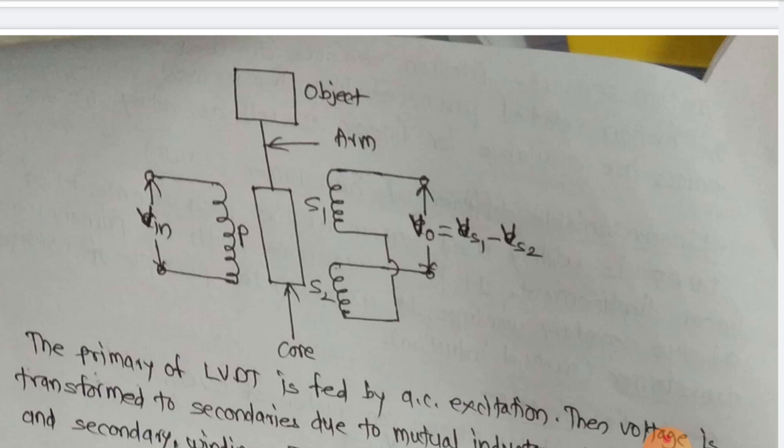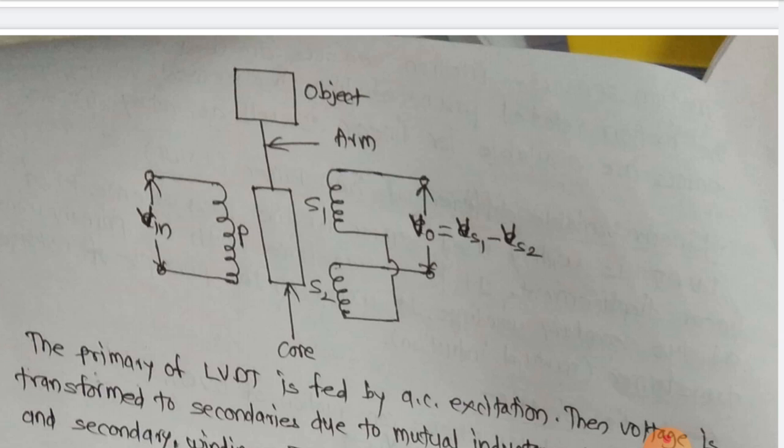The voltages induced in S1 and S2, that is VS1 and VS2, with mutual inductances M1 and M2, they depend upon the core position. Now here the core position is at the center.